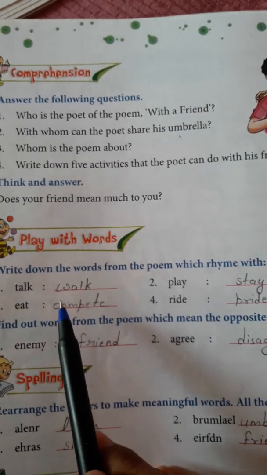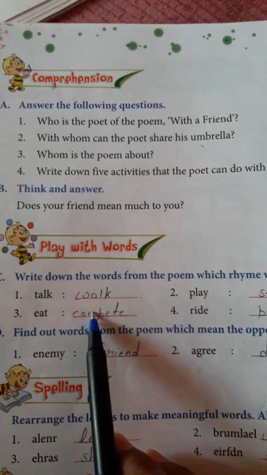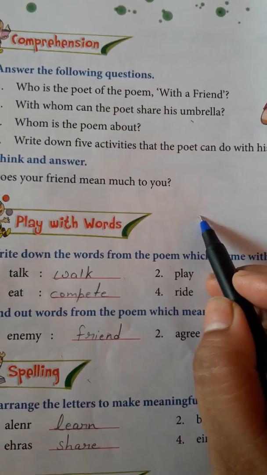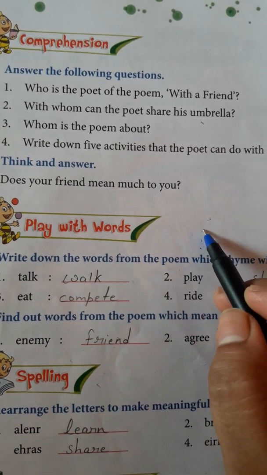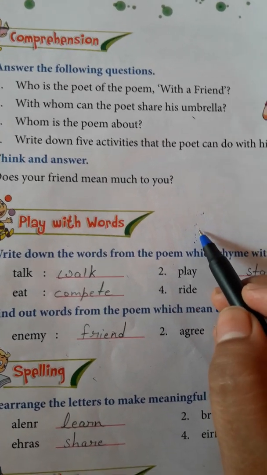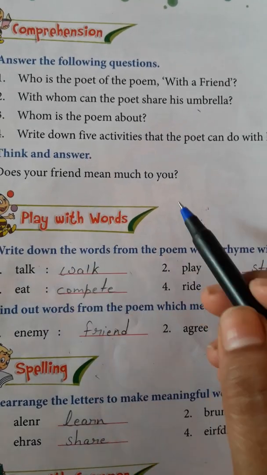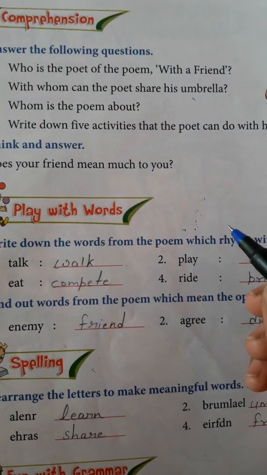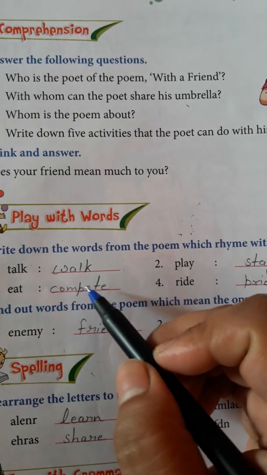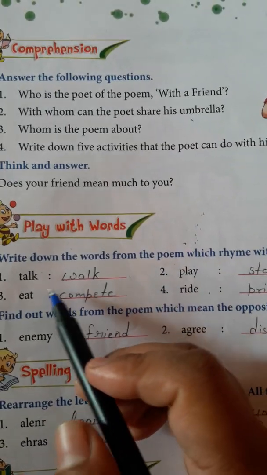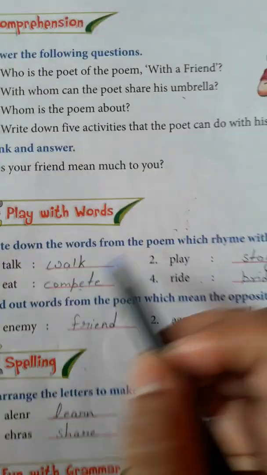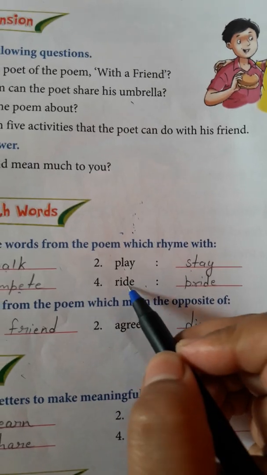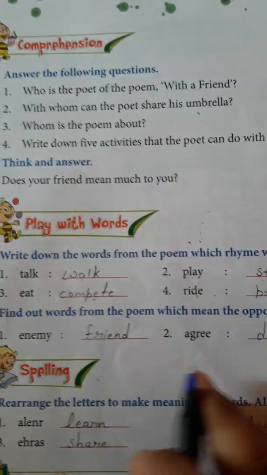Now come to these rhyming words. This also you have to learn because it can come like this. For example, the word talk will be written there and below that you will get some options. Might be 2 options that are not going to rhyme with the word talk, but the third one is going to rhyme. So questions from this also you can get. What's the rhyming word of talk? Walk. Eat, compete, play, stay, write, pride.